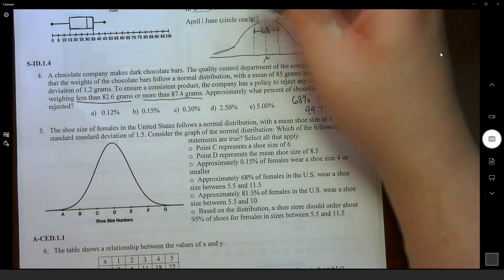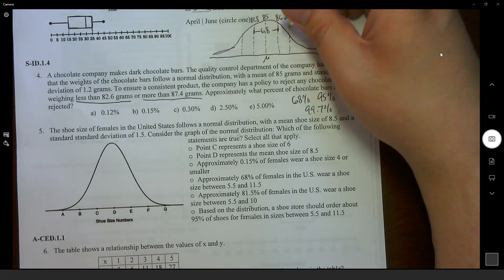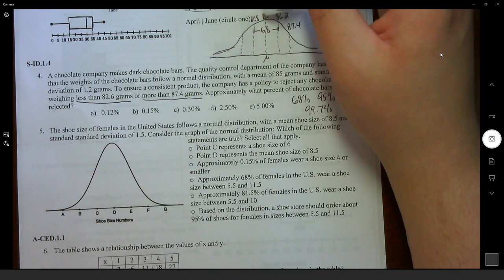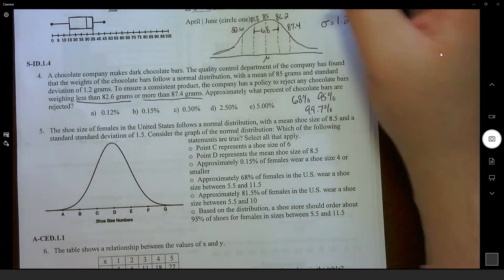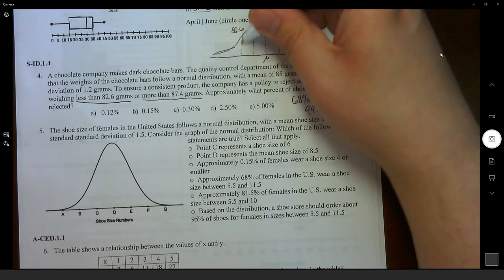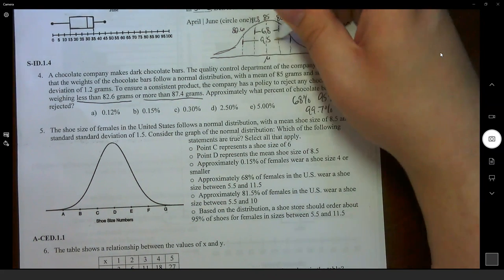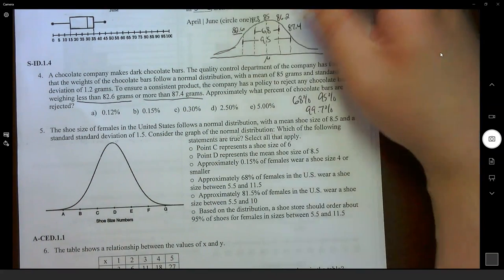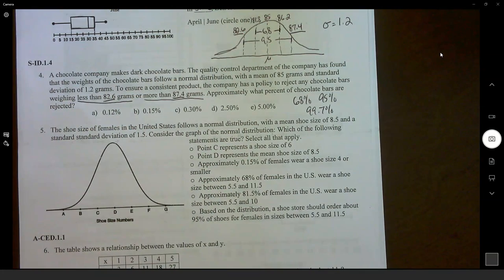If we go another standard deviation, from here and here, so we're adding 1.2 over here, so 87.4. We take away 1.2 from 83.8, so that'd be 82.6. 2 standard deviations have gone out. That means we have 95% of our data. Okay, so you can kind of see where this is going. Actually, we're going to stop right there because we have 82.6 and 87.4. There we go. We have our 2 points that we were looking for.